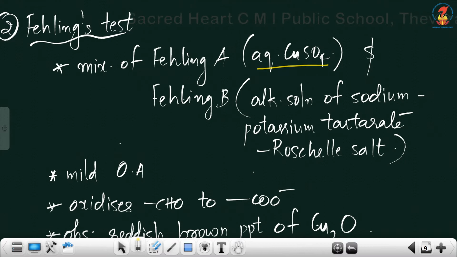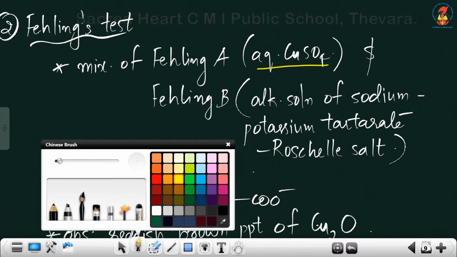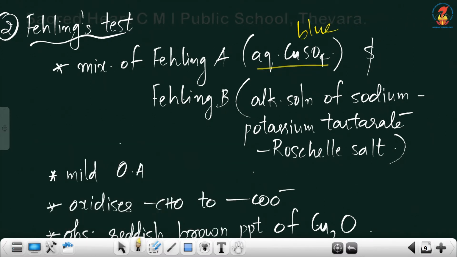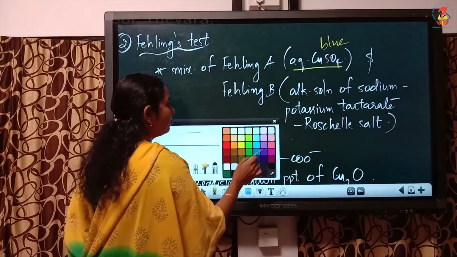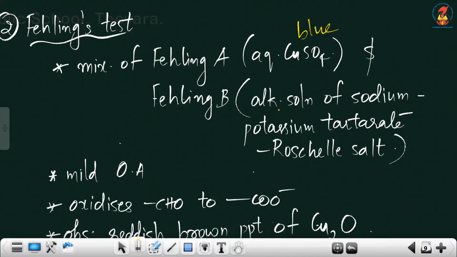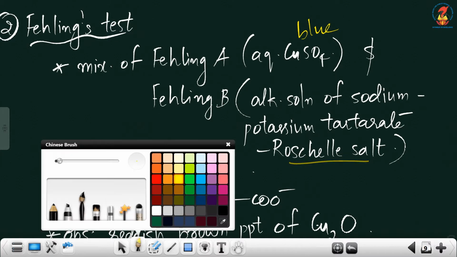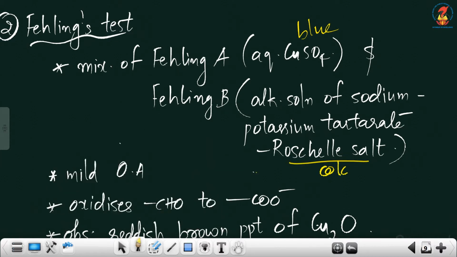It is aqueous copper sulfate, which is blue in color. So Felling A is blue colored aqueous copper sulfate solution, and Felling B is alkaline solution of sodium potassium tartrate, which is also known as Rochelle salt. And the color of Rochelle salt is colorless.